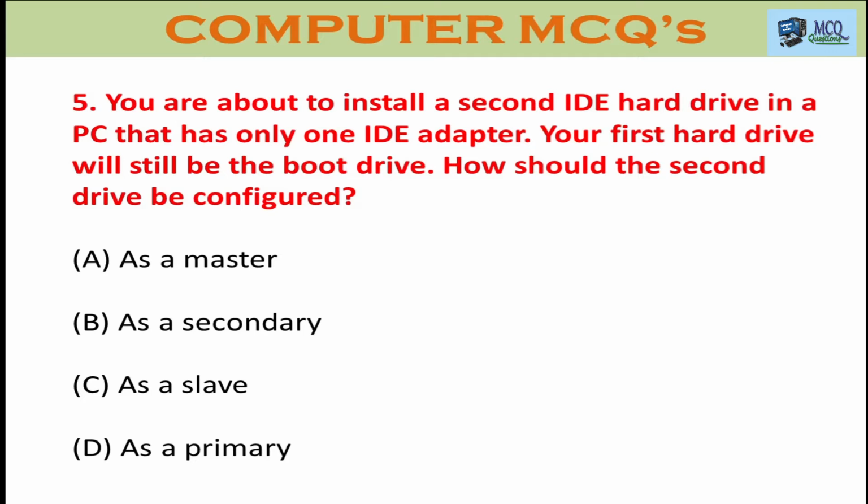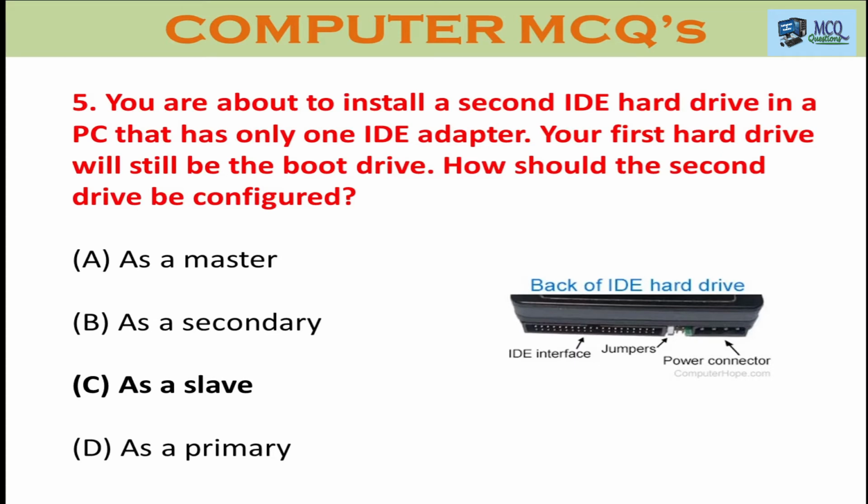Most of the time, the first hard drive is a master, but when you connect the second hard drive, it will work as a slave. You can see in the picture that the jumper is moved from master to slave. Nowadays IDE hard drives are not in use. We are using SATA drives.